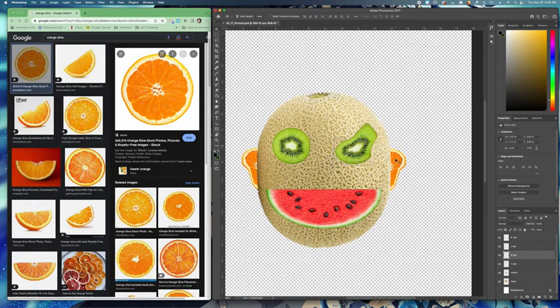So go ahead and warp whatever you need to kind of make it fit your portrait. That way it doesn't look too generic, and it might make your idea and your concept a lot nicer, and it would make it look more intentional than just random fruit put together.